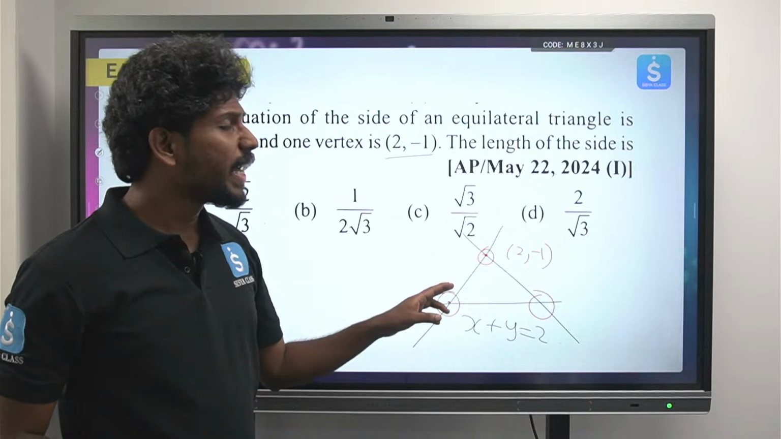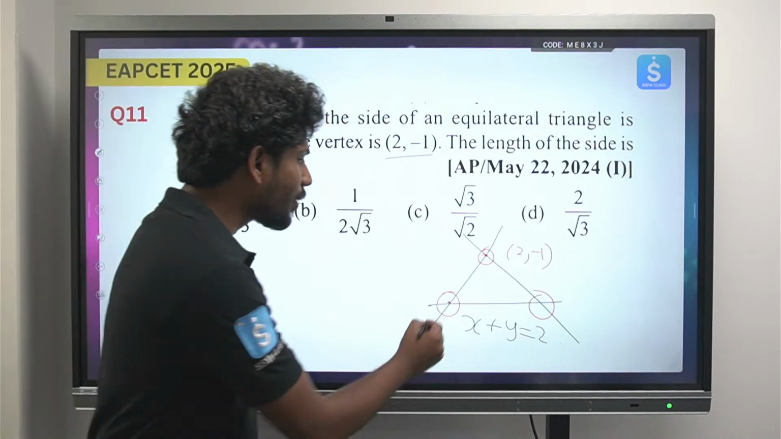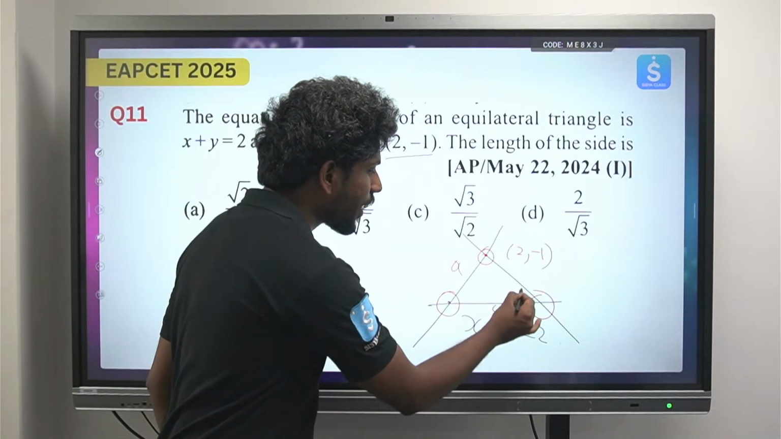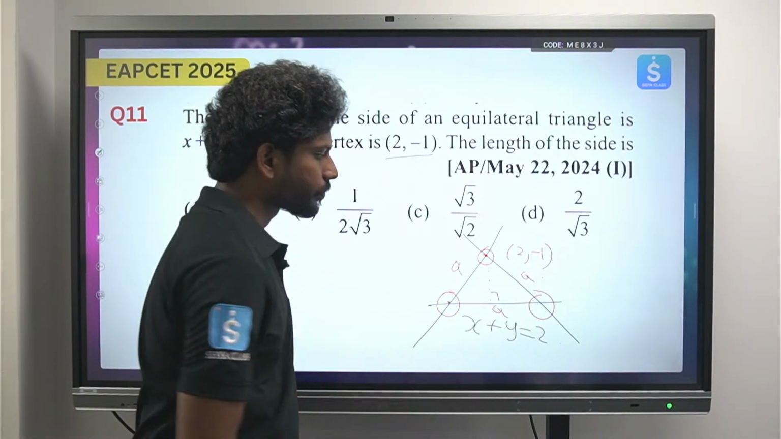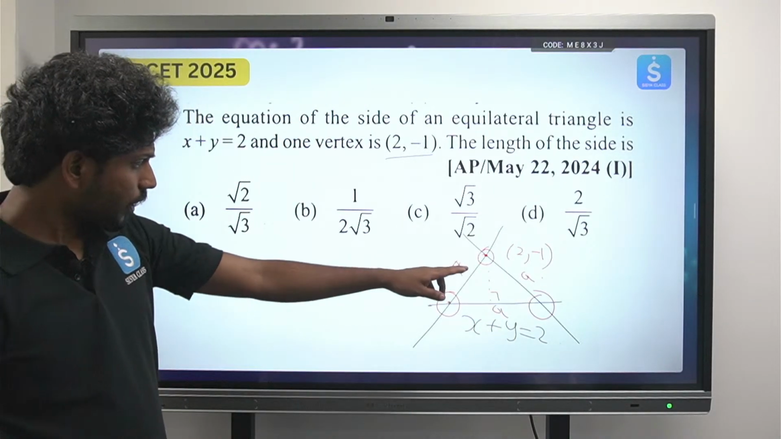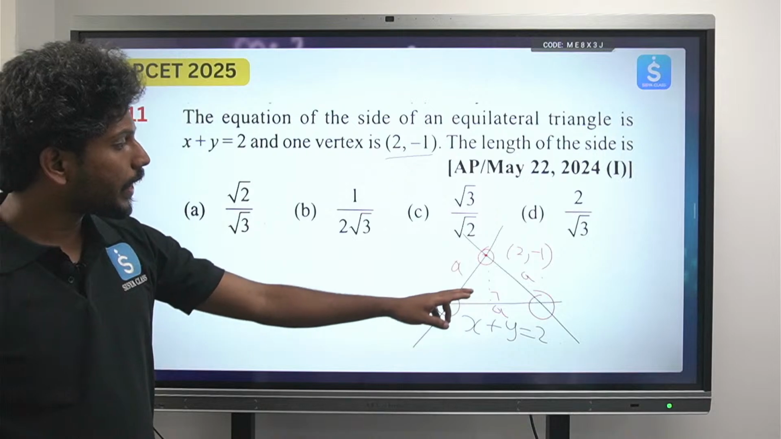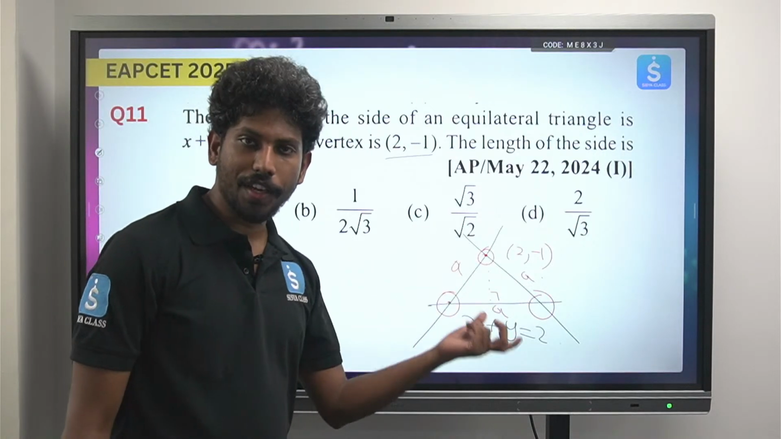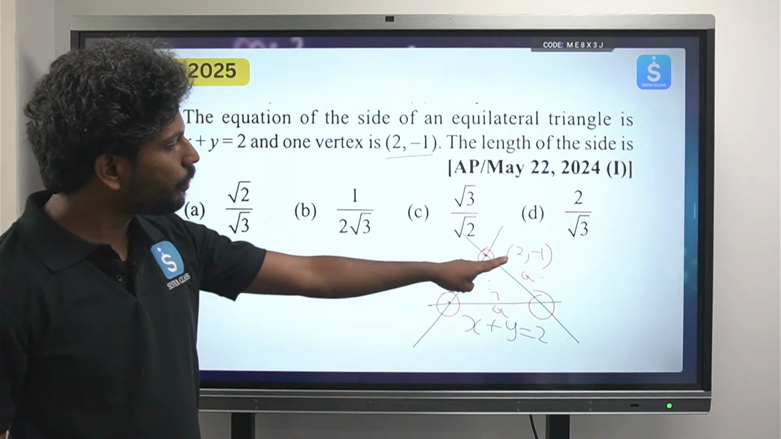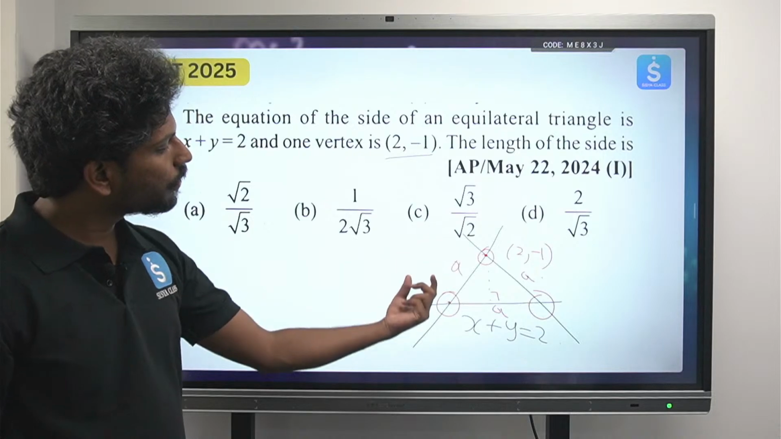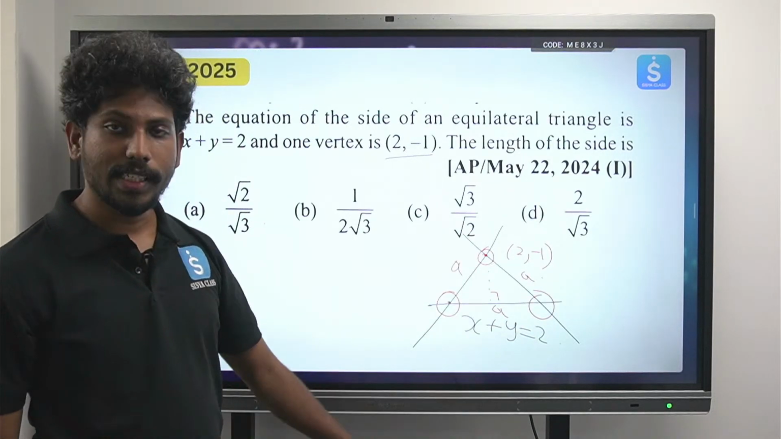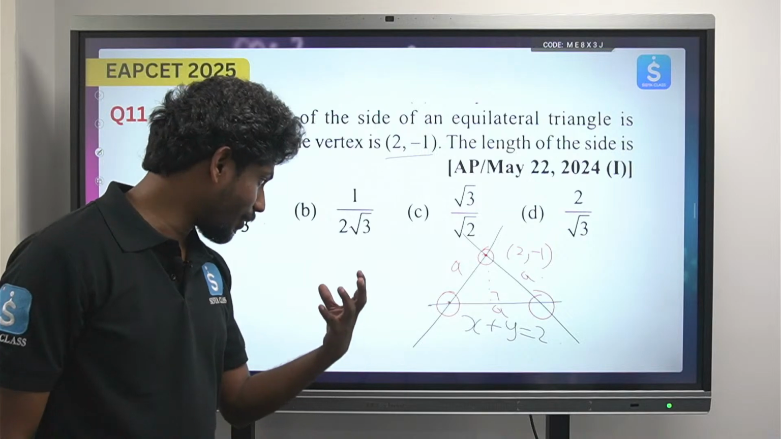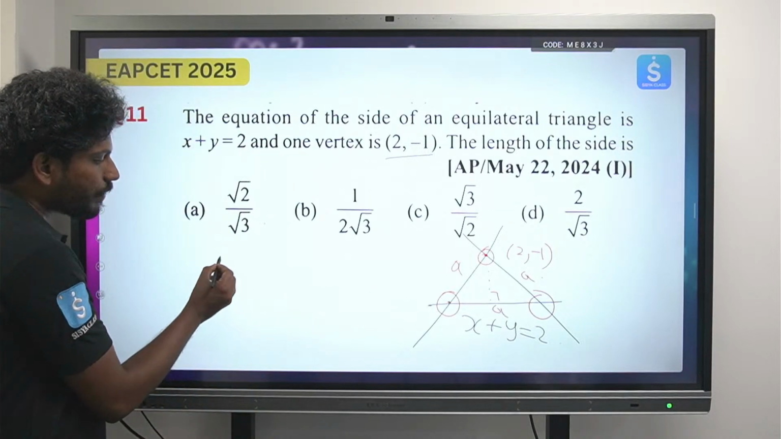If you see, in an equilateral triangle all the sides are equal. So if this is A, this will also be A, this will also be A. So everything is A. But we need to find the value of A. You know that from this point (2, -1) to the line x plus y equals 2 you can find the distance. You have a formula for this. I'm just revealing that formula.